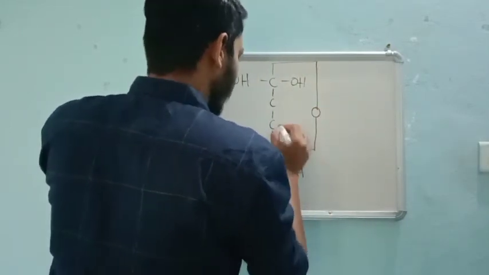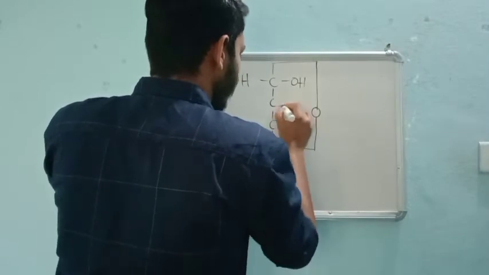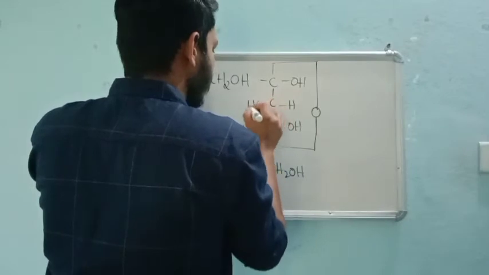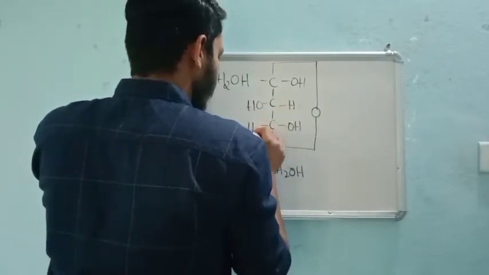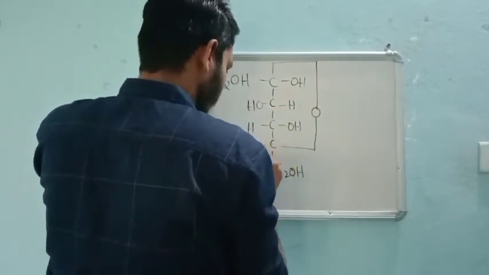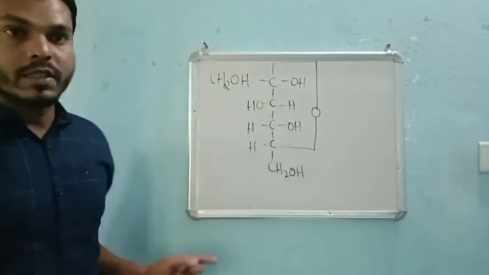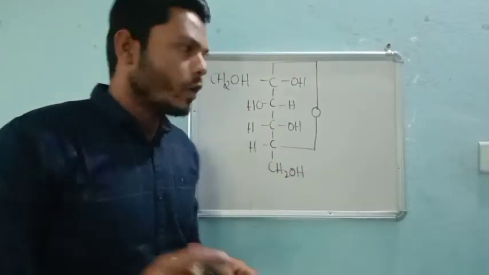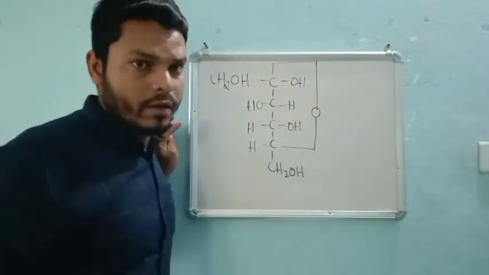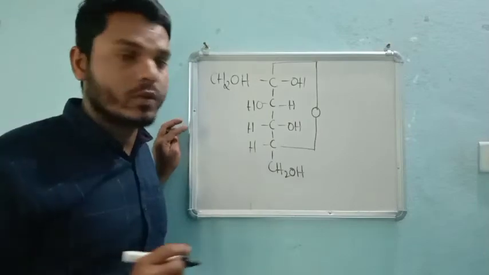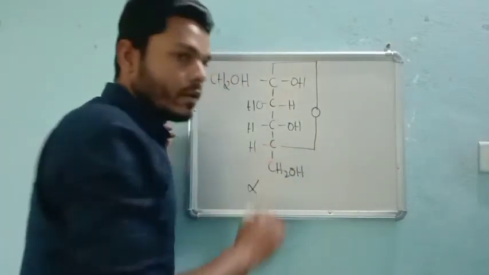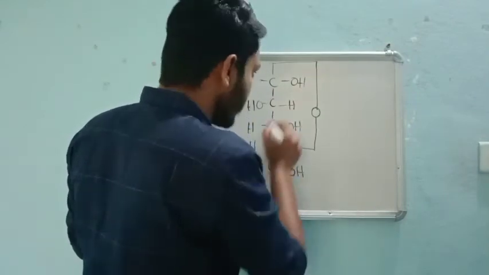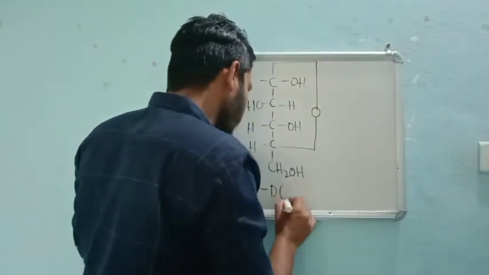This is the case: OH, H, CH2OH, OH, and then H, OH, H. So now this is the condition with fructose. Again, based on the OH group on the right hand side, as we said in glucose, it is alpha, and dextrorotatory.